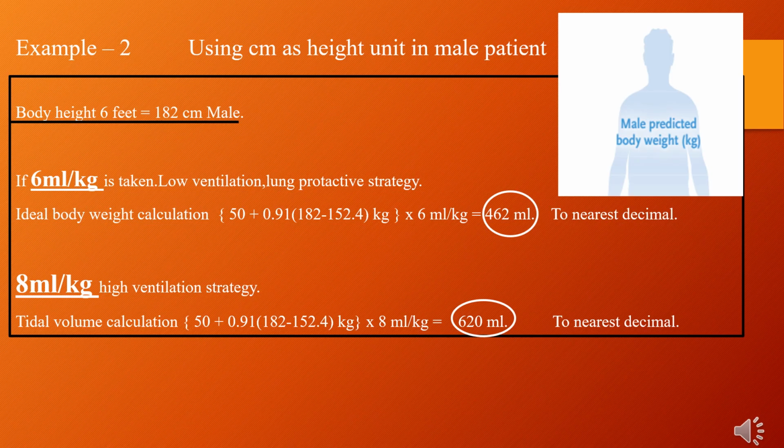8 ml/kg, high ventilation strategy. Ideal body weight calculation: 180 minus 150 times 0.4, multiplied by 0.91, and a factor of 50 is added in case of male to obtain ideal body weight. Tidal volume is obtained by multiplying by 8 ml/kg. 620 ml of tidal volume is given.